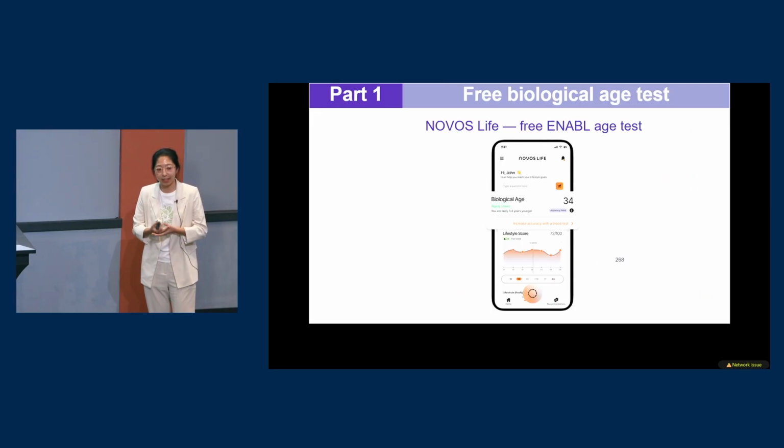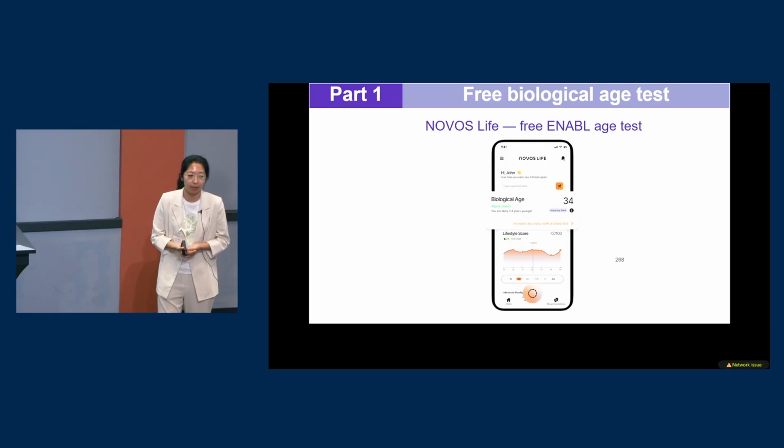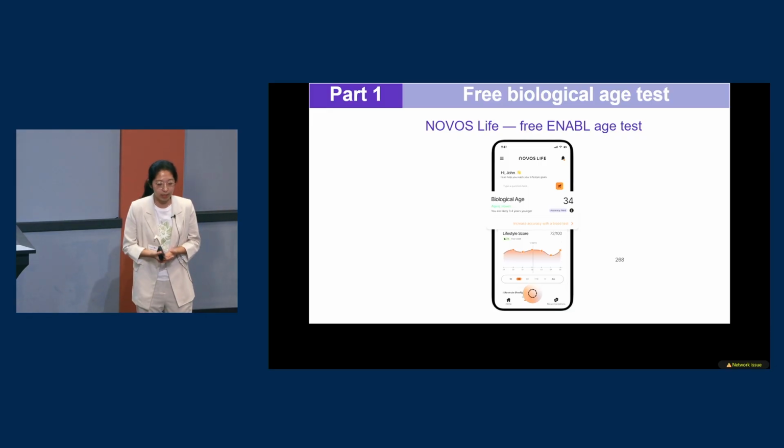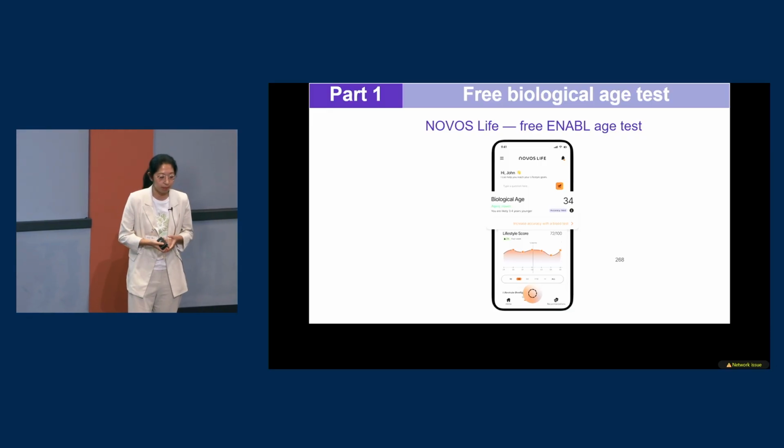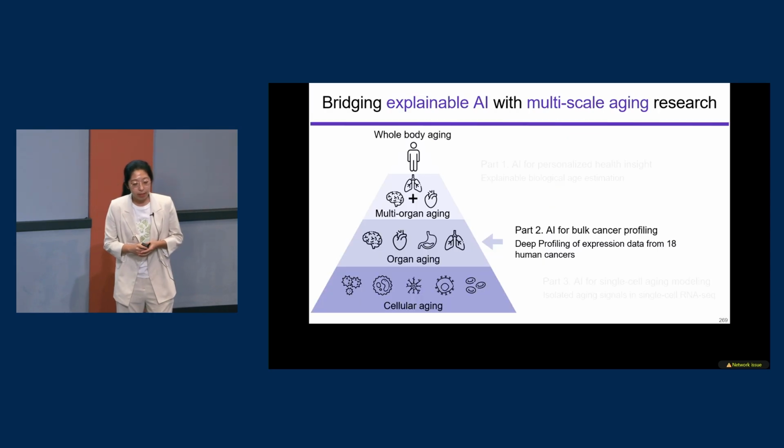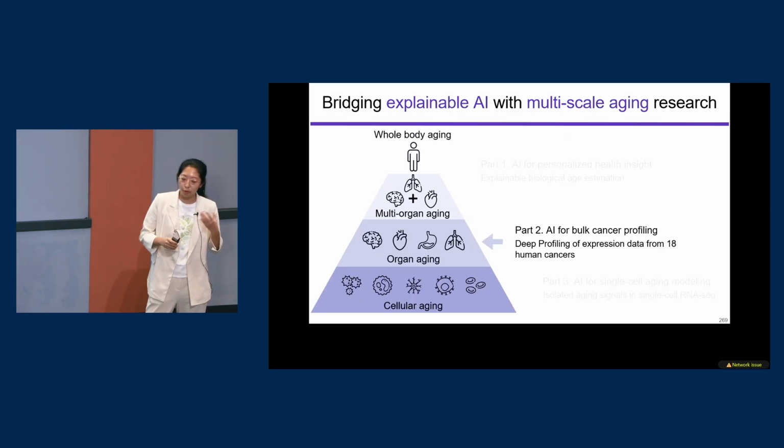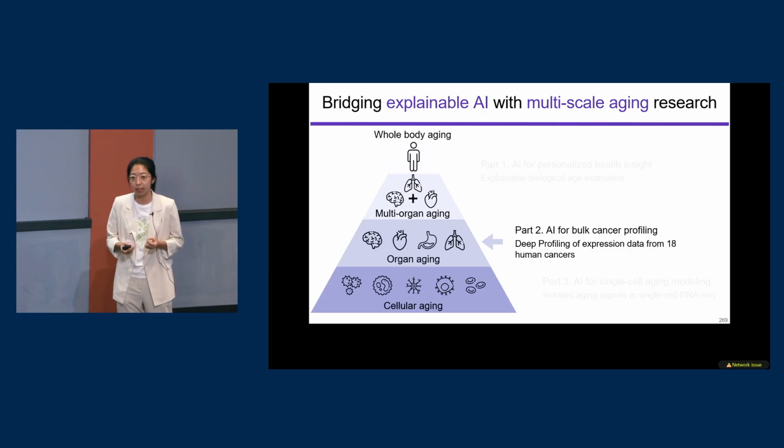We also collaborate with a biotech company called Noah's Life to provide a free biological age test, so it is widely accessible. In the second part, we move on to study organ aging, and we study organ-specific and age-related disease, that is cancer.